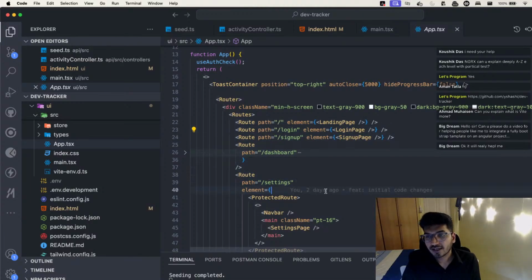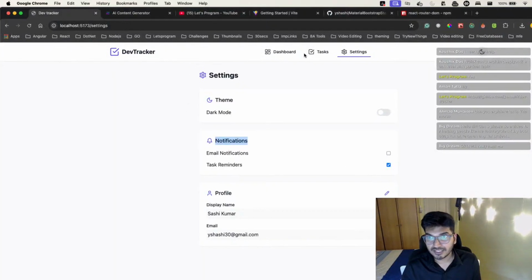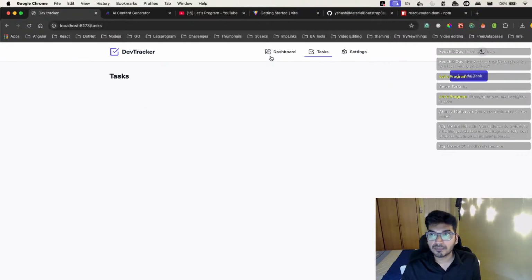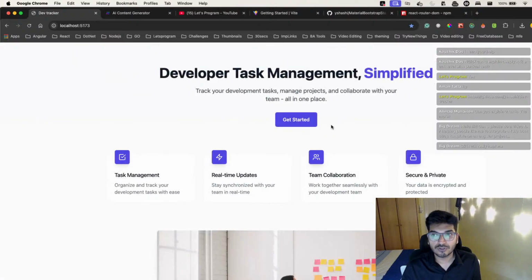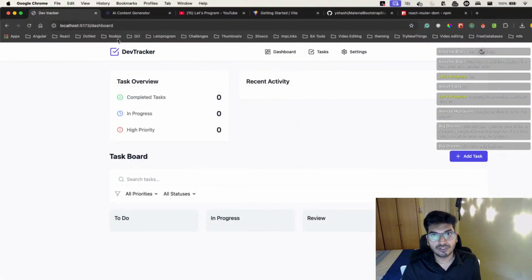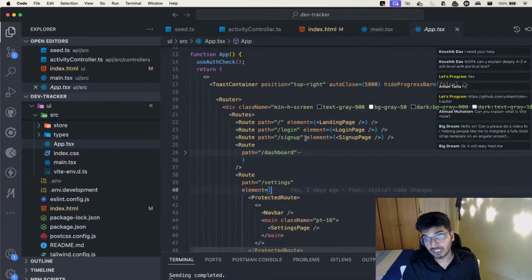Okay, like for example, now can you see, if I click on the task, I go on the task page. If I click on this, I go on the home page. If I click on get started, I go on the dashboard page. How is this routing possible? Everything is possible because of this.